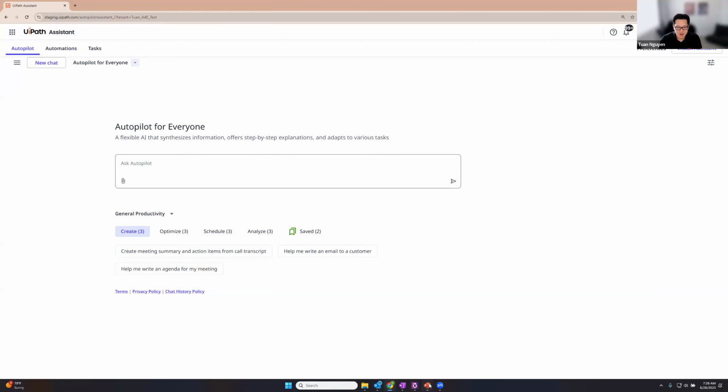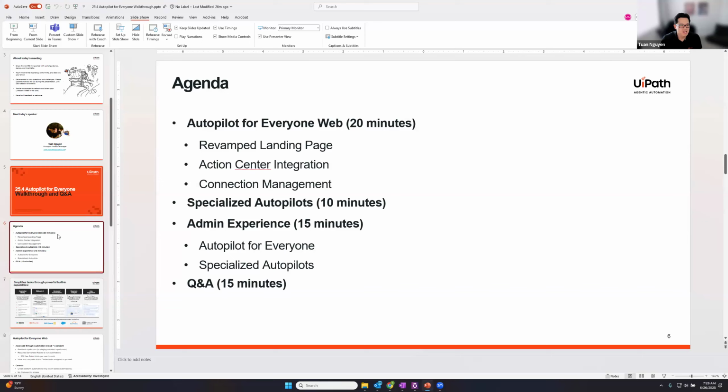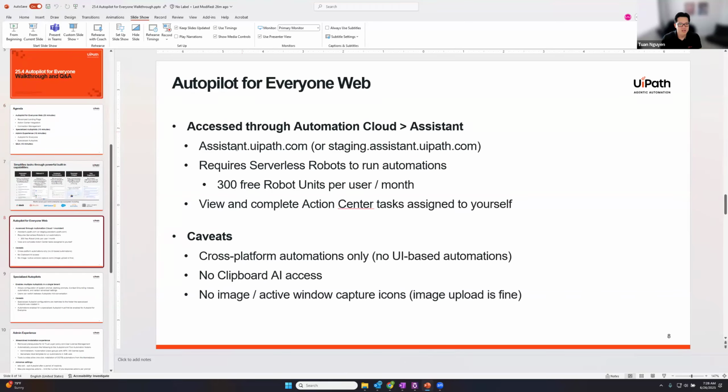Okay. So I'm going to go ahead and open this page. And again, you're just going to see a quick recap of those items. So again, you have a very easy URL to visit. All the automations on Autopilot for Everyone Web use serverless robots. Right now, everyone has per user per month 300 free robot units per month, right? So you can run pretty much 300 times an automation per month before we'll actually start charging you for serverless robots, and you'll need to allocate them to your tenant to continue running automations for that particular user, right? As you can see, I assigned an Action Center task to myself and completed it on my behalf. And here's the caveats that we just mentioned right now.